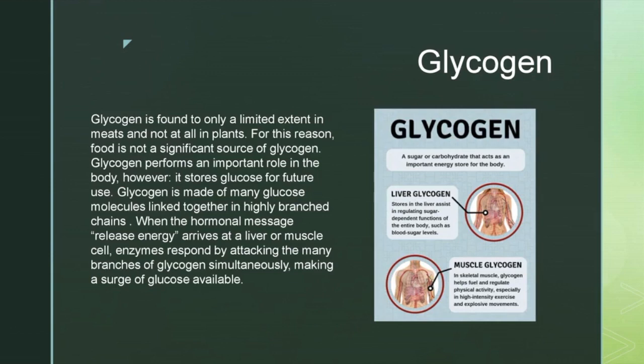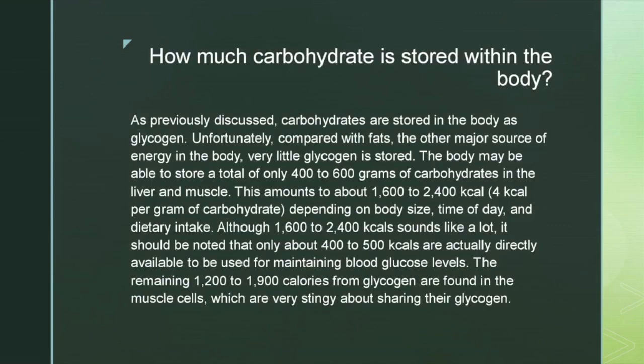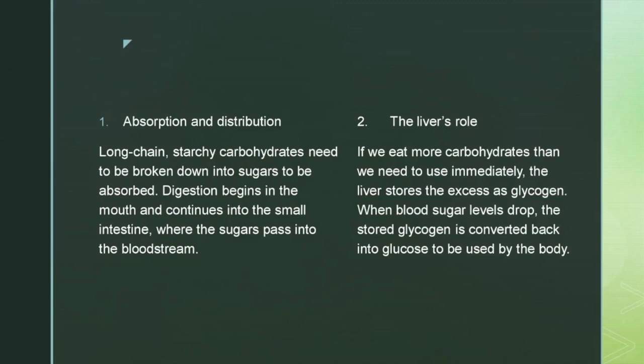As previously discussed, carbohydrates are stored in the body as glycogen. Unfortunately, compared with fats, the other major source of energy in the body, very little glycogen is stored. The body may be able to store a total of only 400 to 600 grams of carbohydrates in the liver and muscle. Long-chain starchy carbohydrates need to be broken down into sugars to be absorbed.